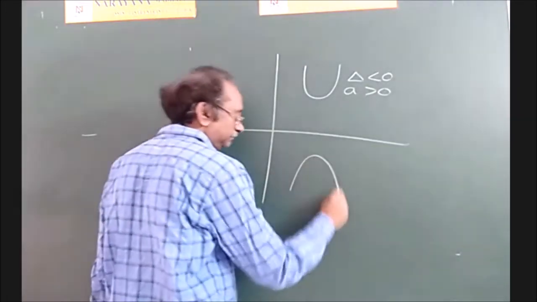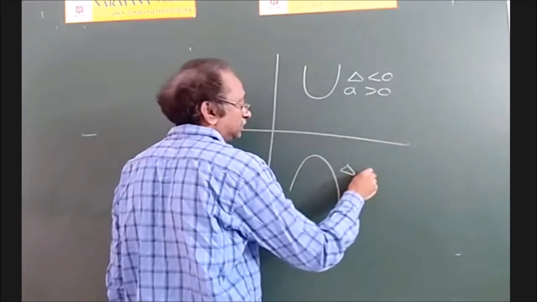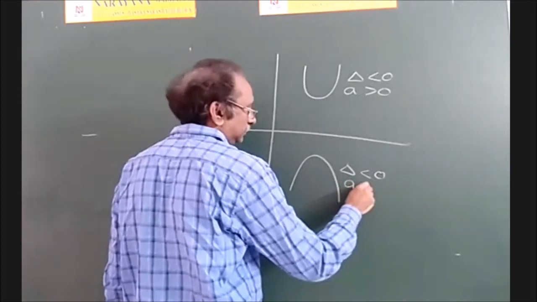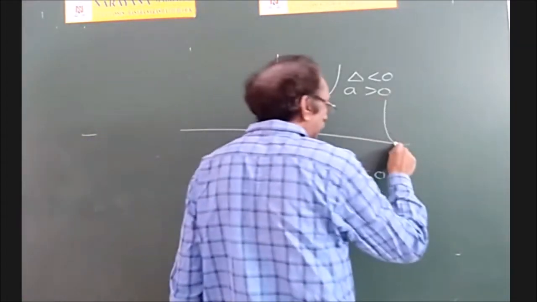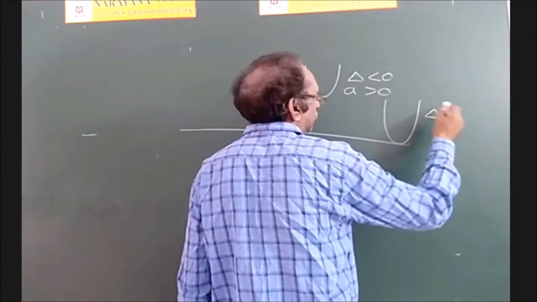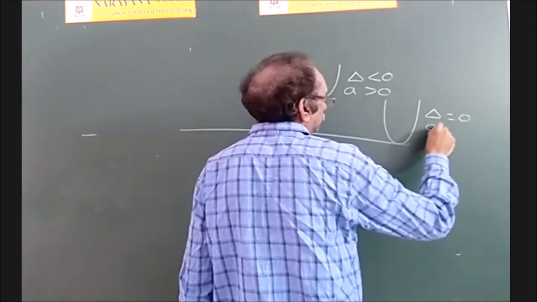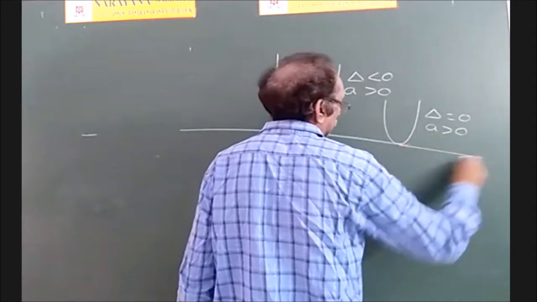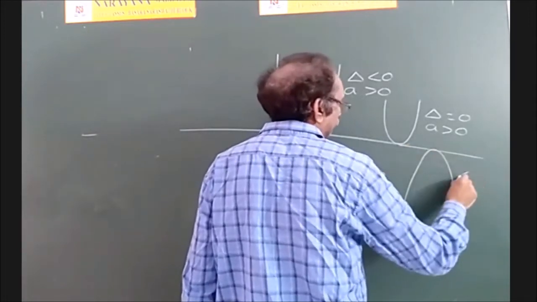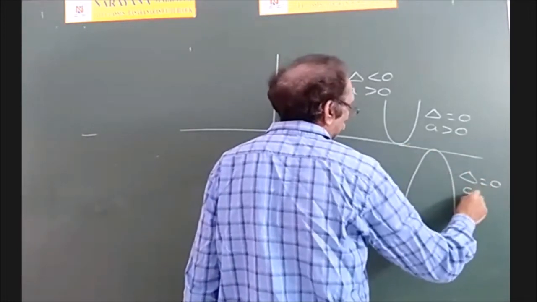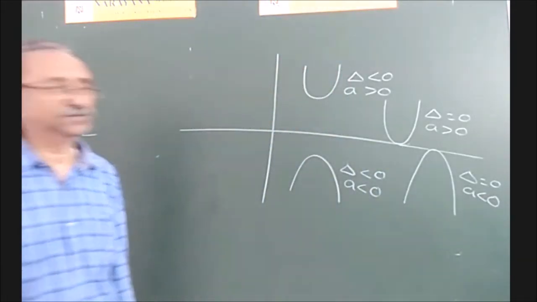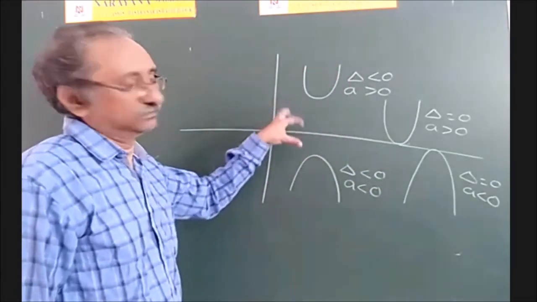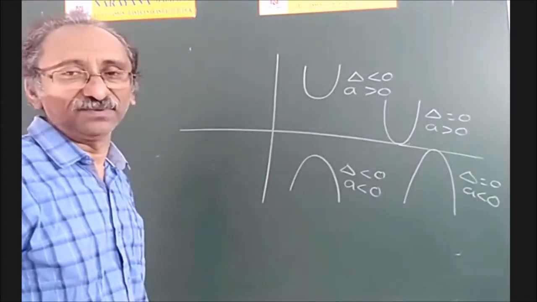And this one, delta less than 0, a less than 0. So for this parabola, delta is equal to 0, a greater than 0. And for this parabola, delta is equal to 0, a less than 0. So that entire description can be drawn like this. You can remember like this.